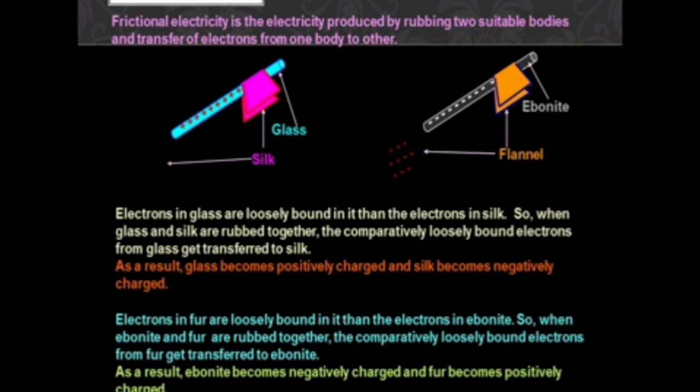All materials are in a neutral state because the total number of protons is equal to the total number of electrons in the atom. Charging an object through rubbing is called triboelectric charging.